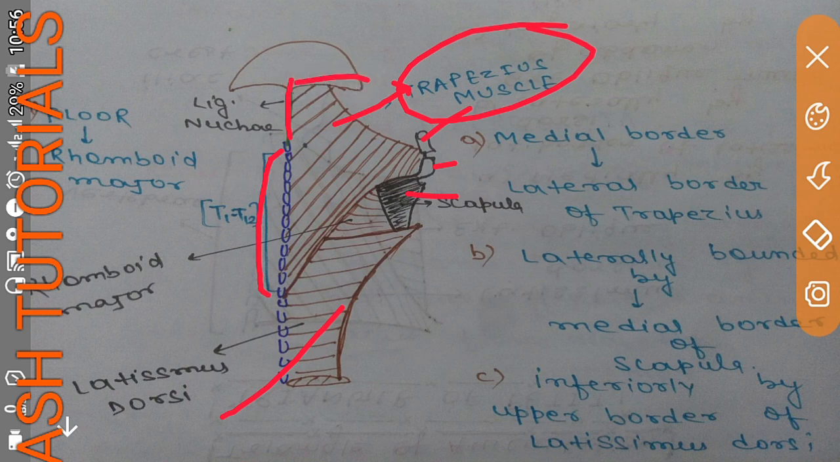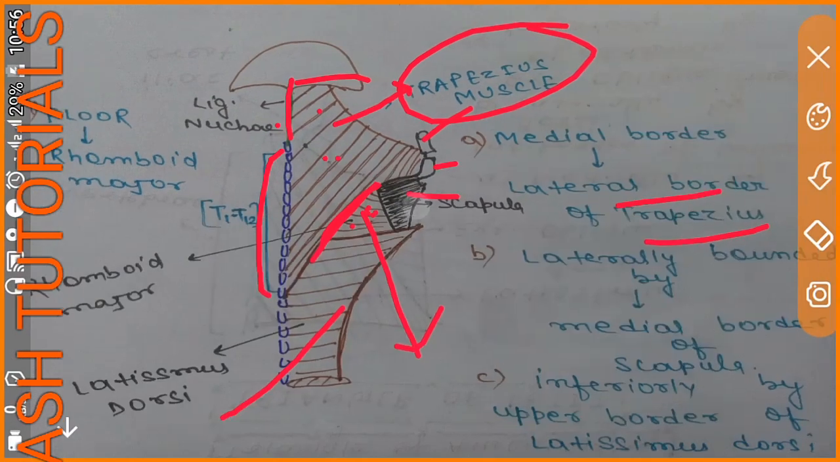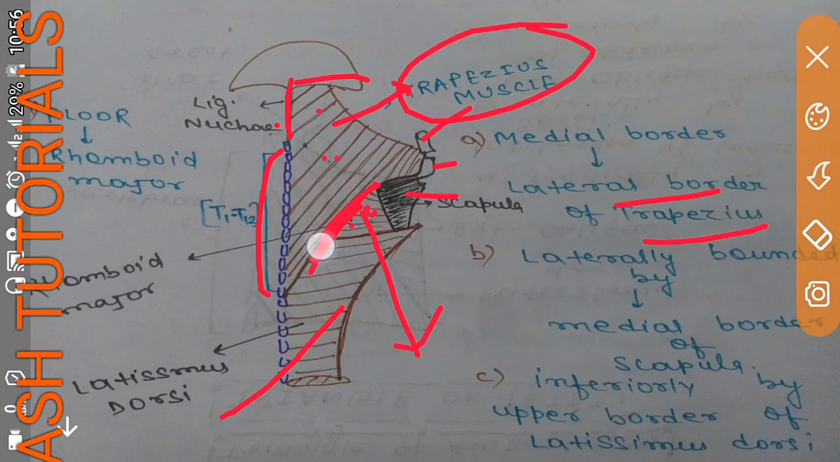line. And this area, where I have dots, is known as the triangle of auscultation. So coming to the boundaries of the triangle of auscultation, the medial border is formed by the lateral border of trapezius. This is trapezius. So the medial border is formed by the lateral border of trapezius.